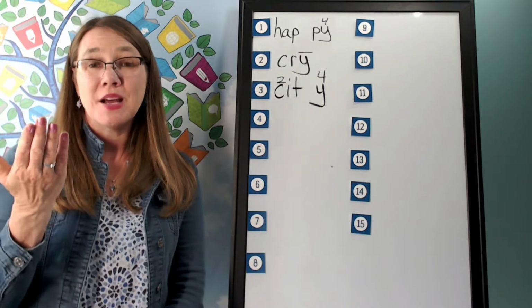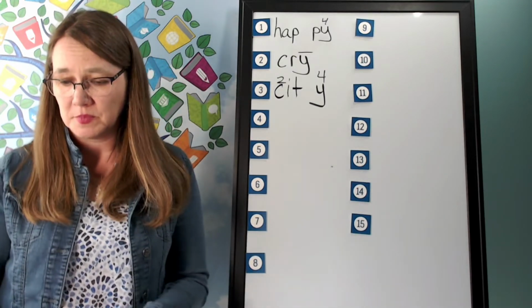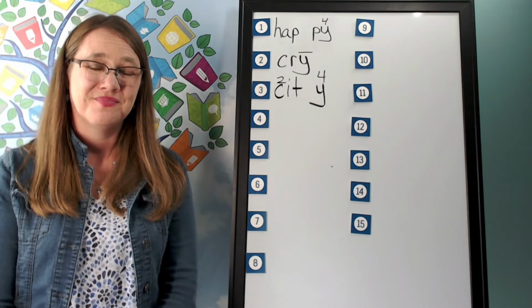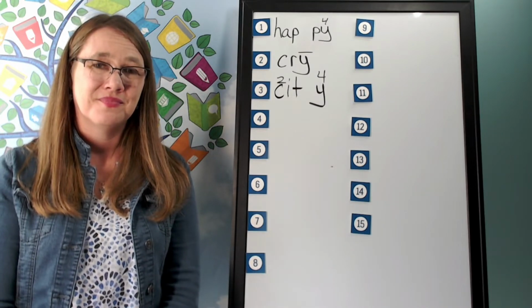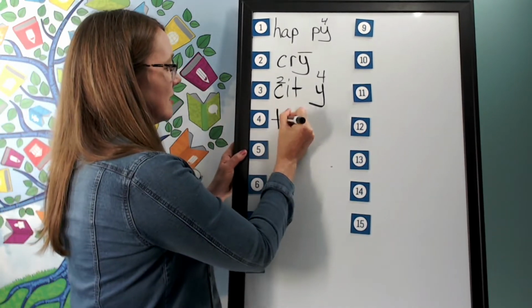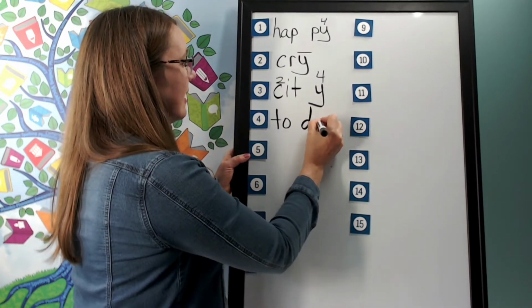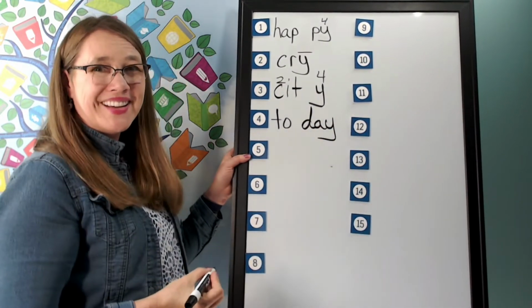Go ahead and write to-day, sounding it out as you write it. And help me to write it. The first syllable is to, t-oo. The second syllable is day, d-a. How will we mark it?